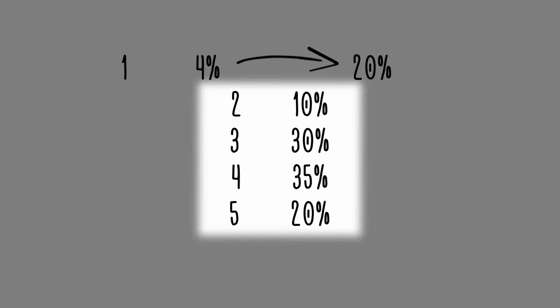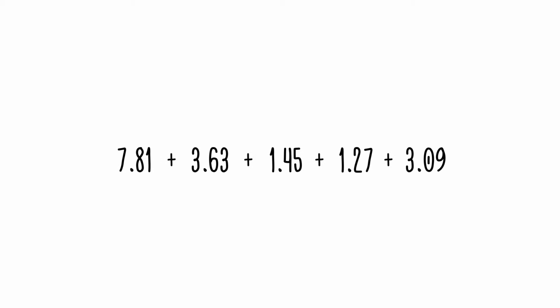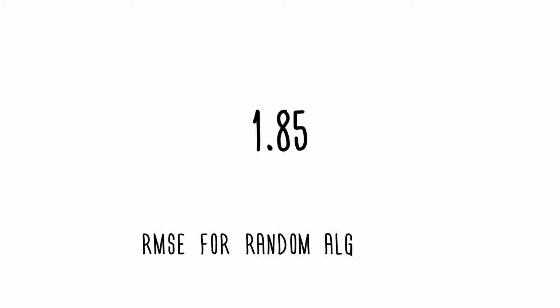Similarly, when predictions are 2, 3, 4 and 5, the resulting square error, when we did all the calculations just like what we did for the second one, we'll get 3.63, 1.45, 1.27 and 3.09 respectively. Therefore, the total average square error under random algorithm is 7.81 plus 3.63 plus 1.45 plus 1.27 plus 3.09. Okay, that's a lot. All divided by 5, which gives us 3.45. And the square root of 3.45 turns out to be 1.85, which is exactly the RMSE of the random algorithm.